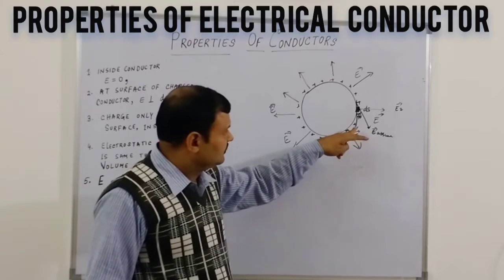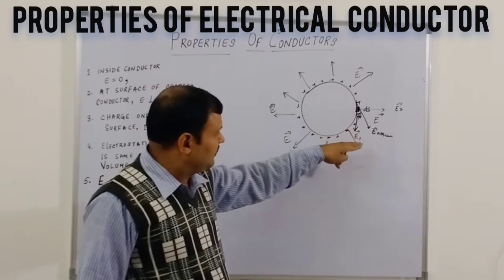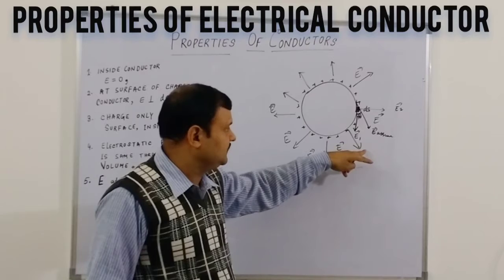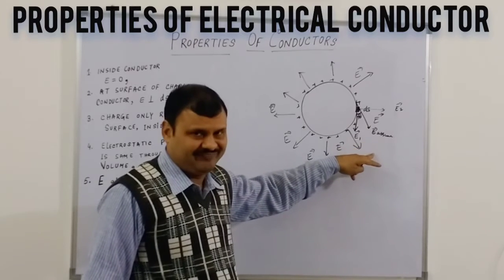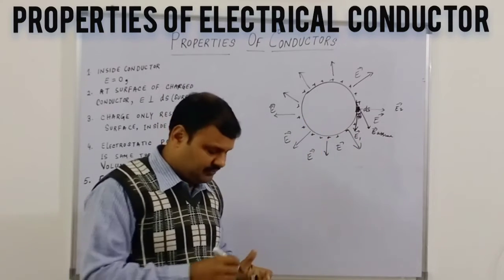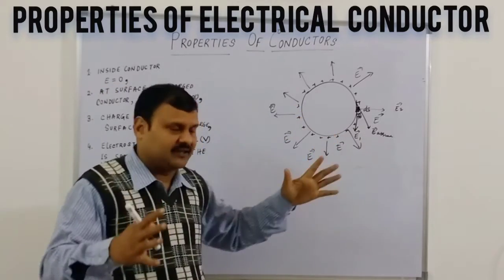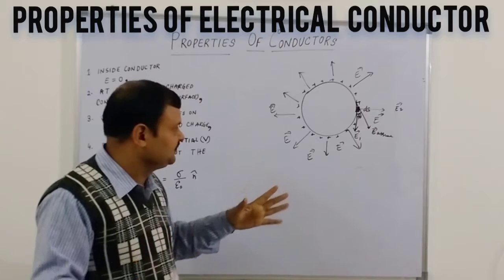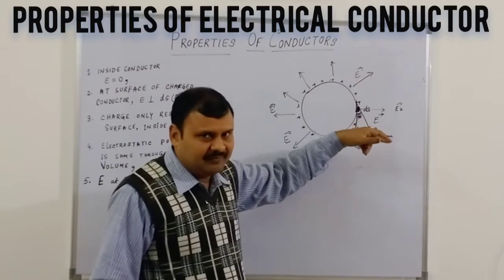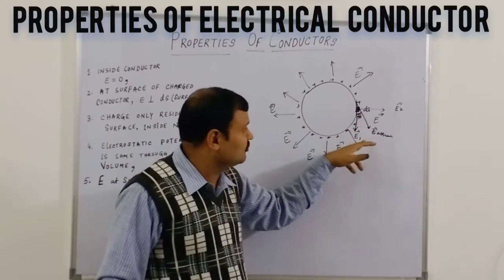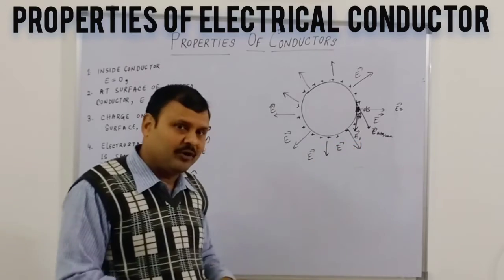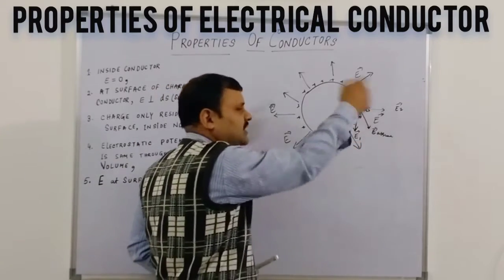That means one electrical field should exist for this charge itself. Once the conductor has been charged, for this charge itself there would be some component towards its own surface direction.